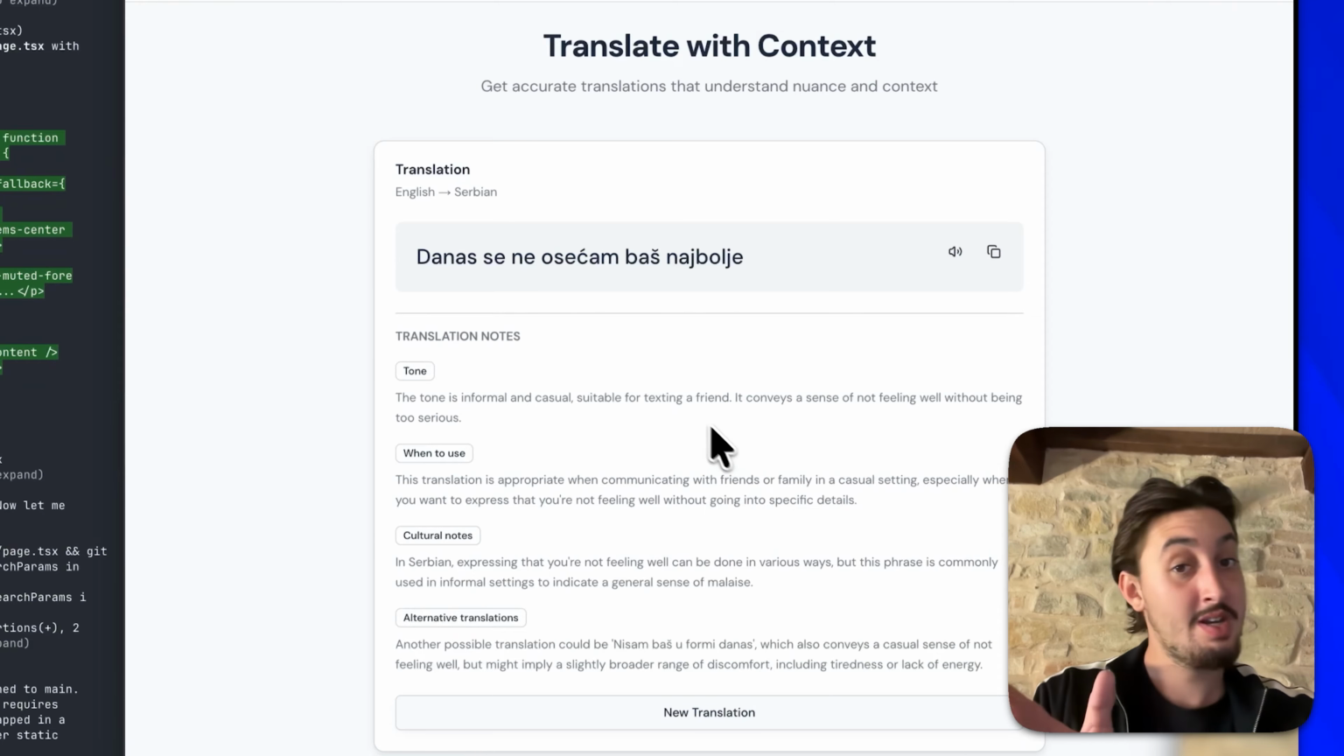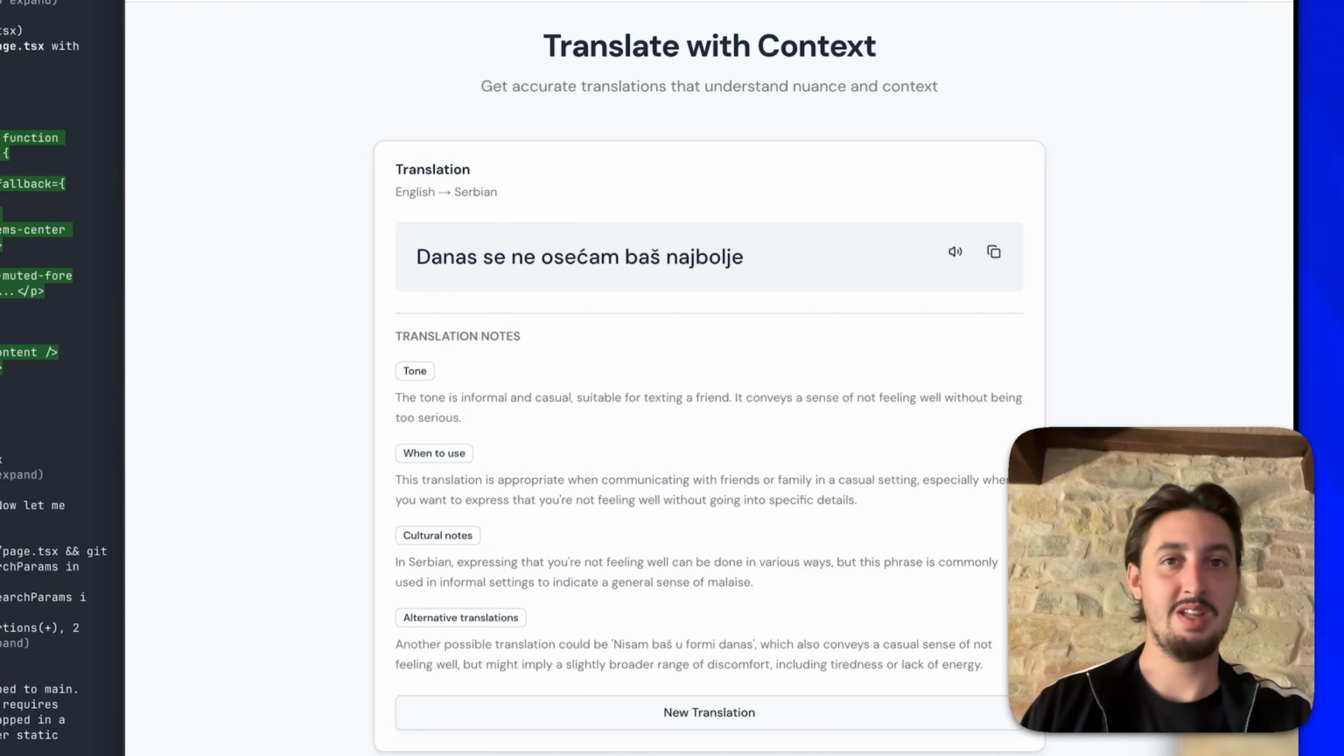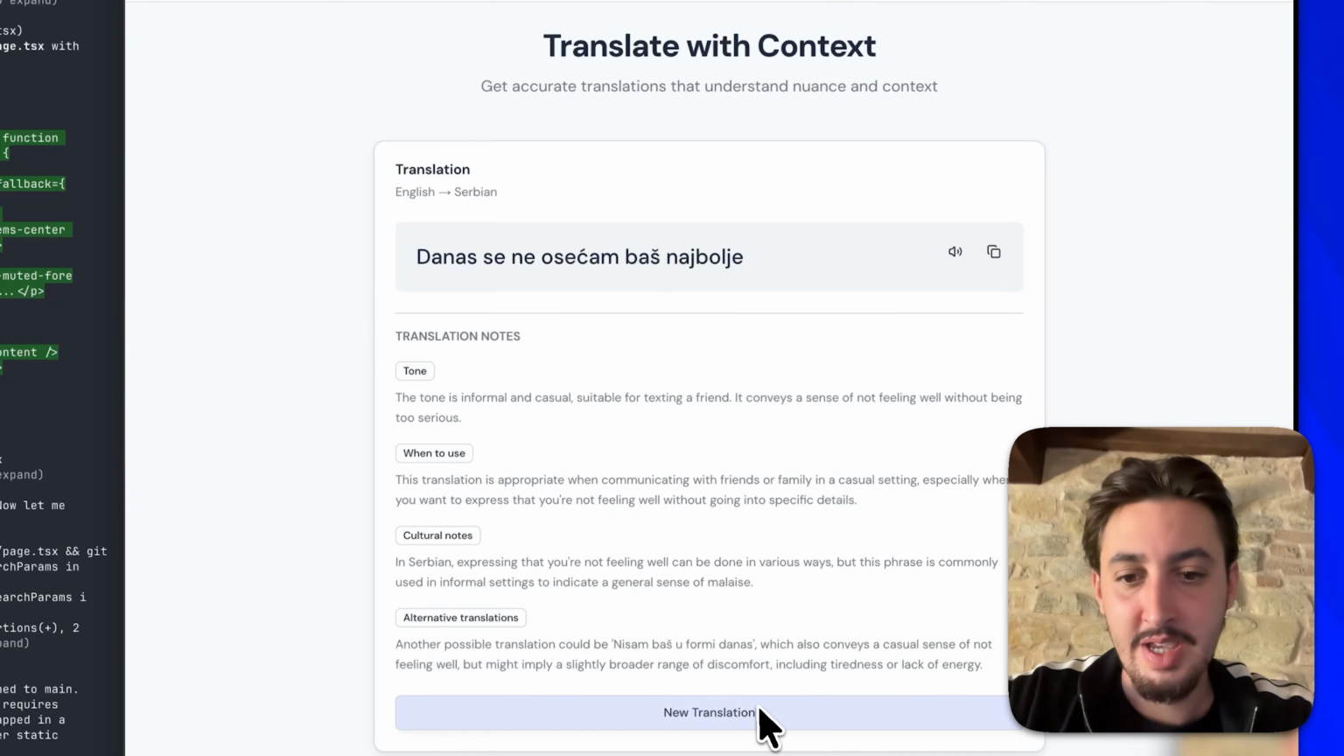And I do speak Serbian, and I can tell you this is absolutely perfect. It didn't tell me like I'm feeling under the weather today. If I punch that into Google Translate, it's just going to give me something terrible, right? My app here is working well.